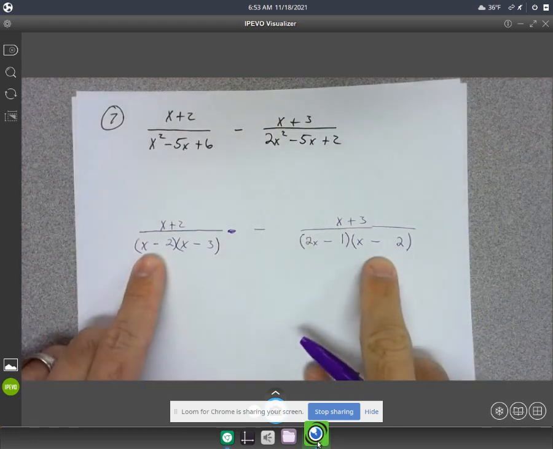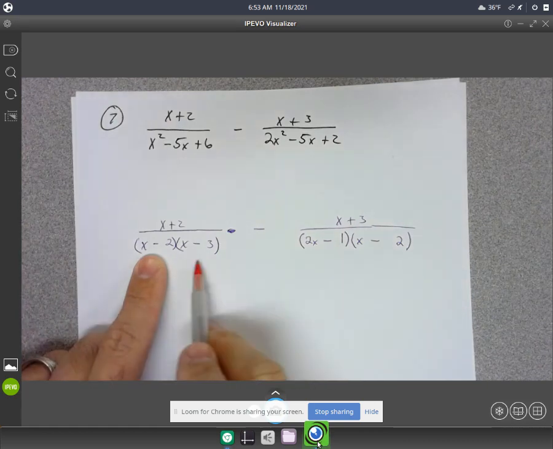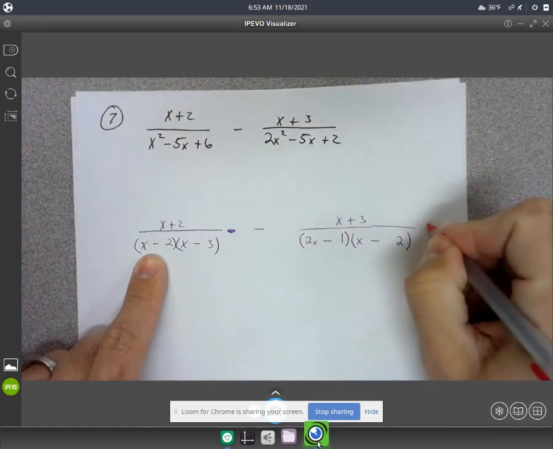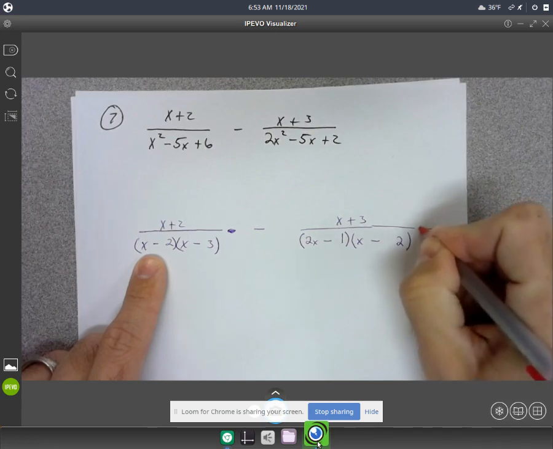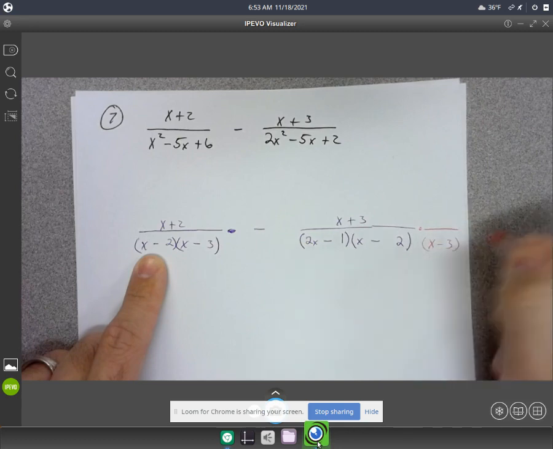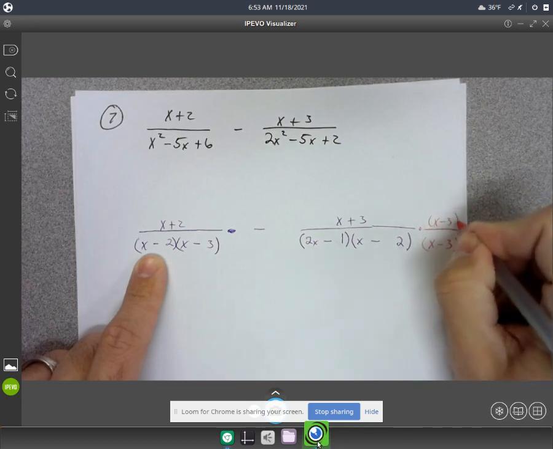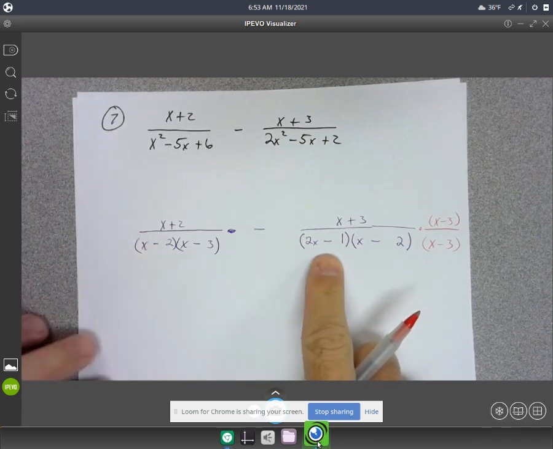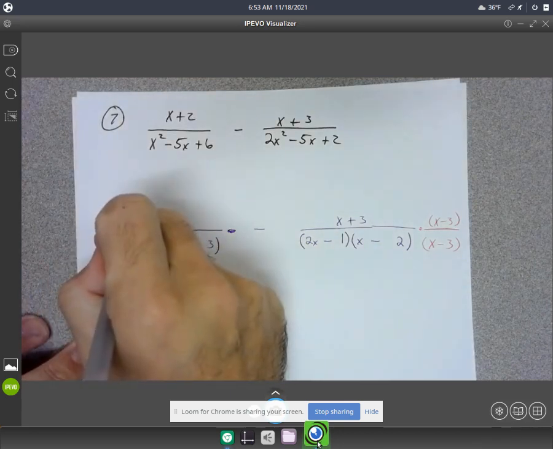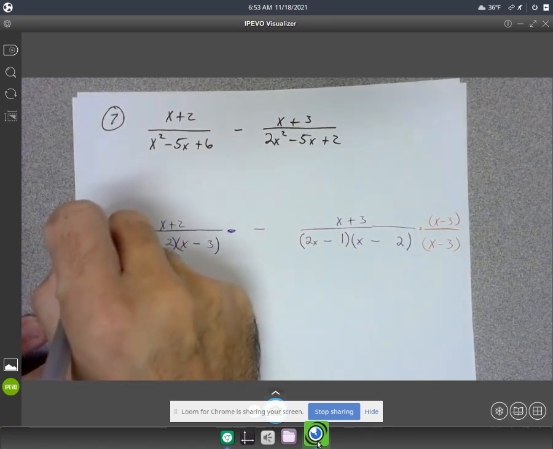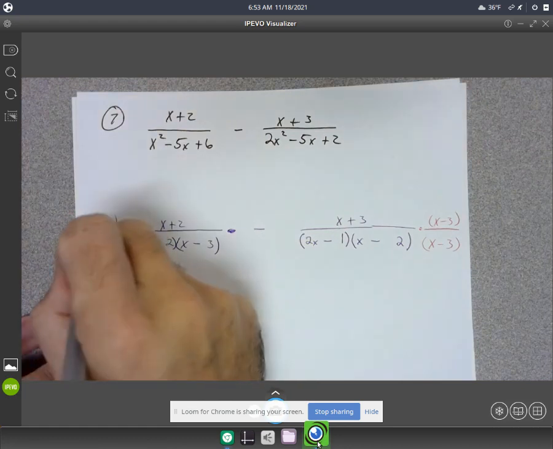They both have an x minus 2 at least, but the one on the right is missing an x minus 3. So I'm going to need to multiply top and bottom. I got to give it an x minus 3. So I need to multiply top and bottom by x minus 3. And then the one on the left is missing this 2x minus 1. So I'm going to have to multiply top and bottom by 2x minus 1.